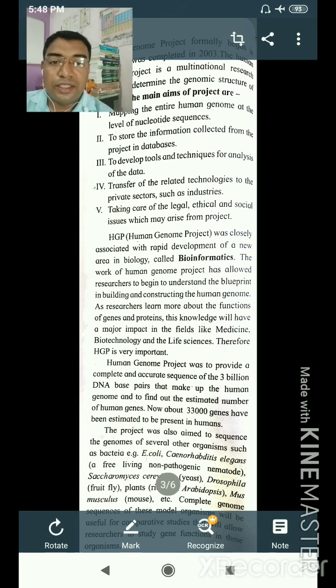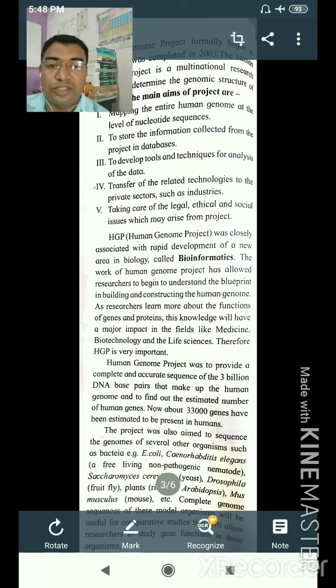Human Genome Project is also useful for transferring of the related technologies to the private sectors such as industries. HGP is also taking care of the legal, ethical and social issues which may arise from this project. HGP was closely associated with the rapid development of a new area in biology. We call this bioinformatics. It is a new branch of science which deals with the information which is decoded from the human genome and put into a database.